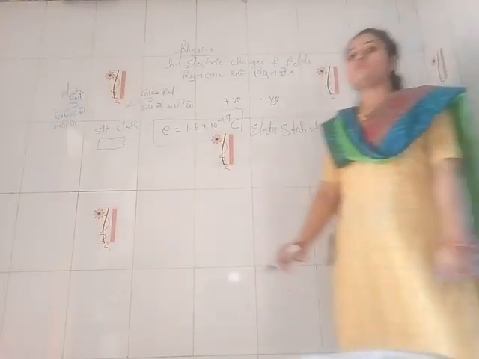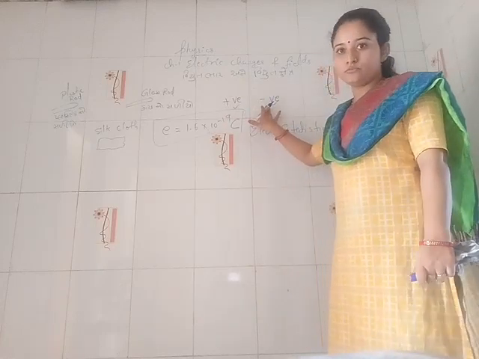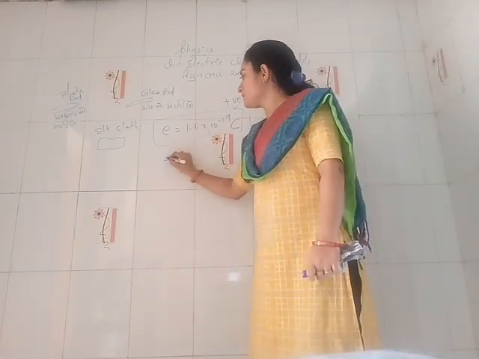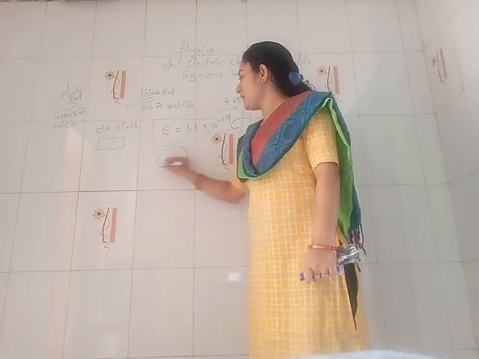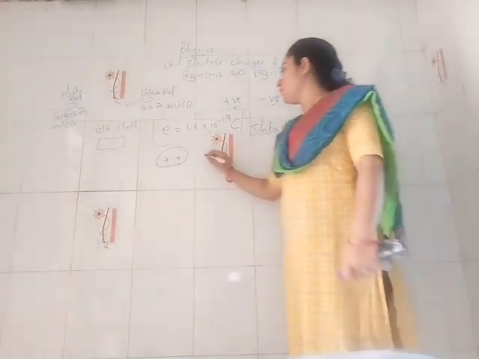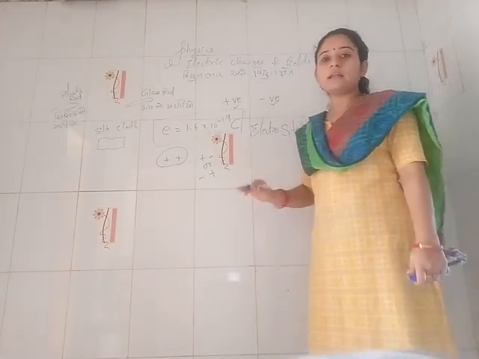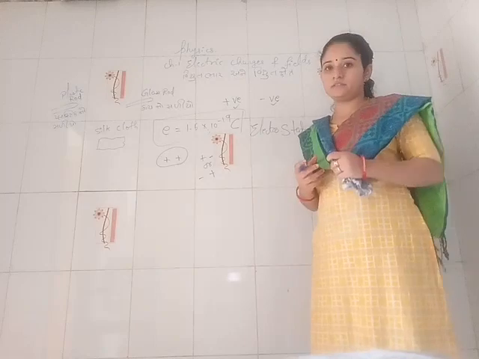Now you all know that basically we have positive and negative, two charges. Positive and positive, the same, like charges repel, and positive negative or negative positive, unlike charges attract.